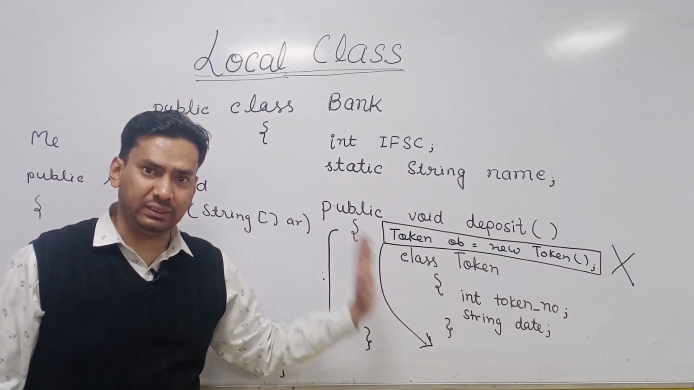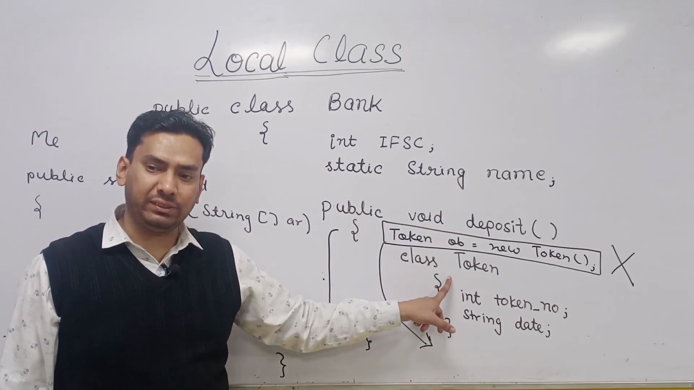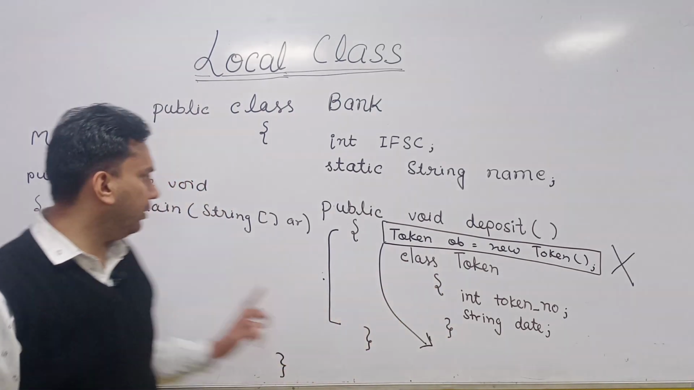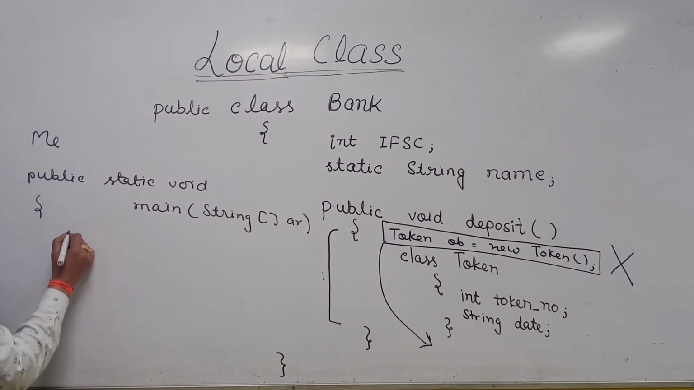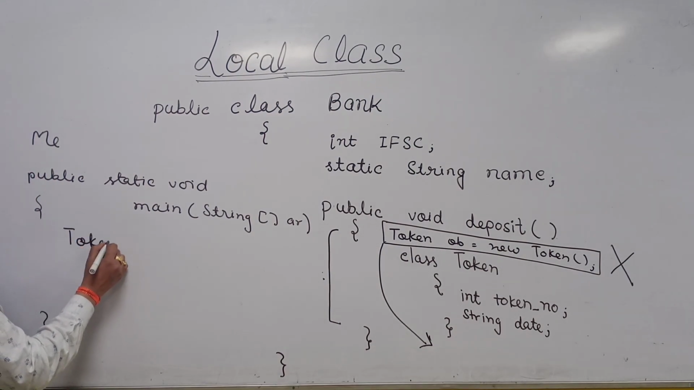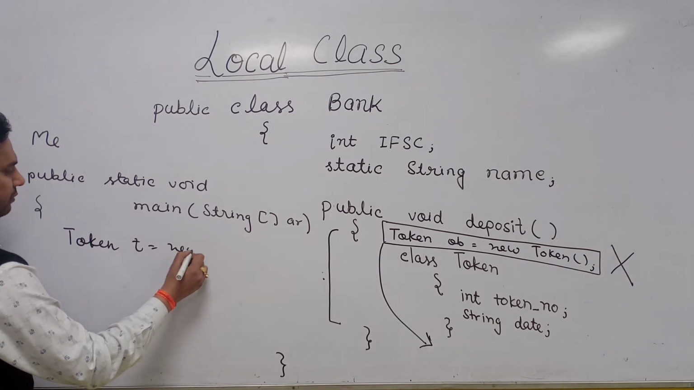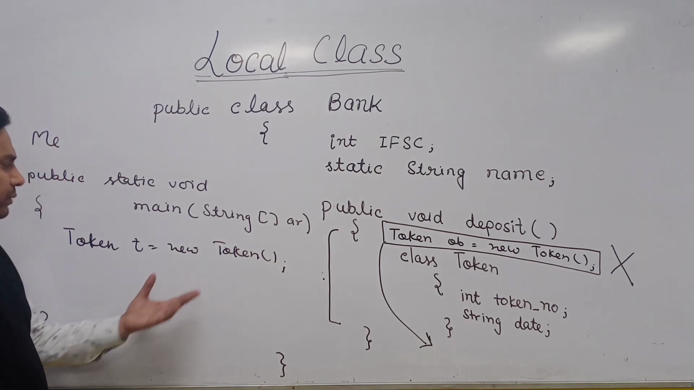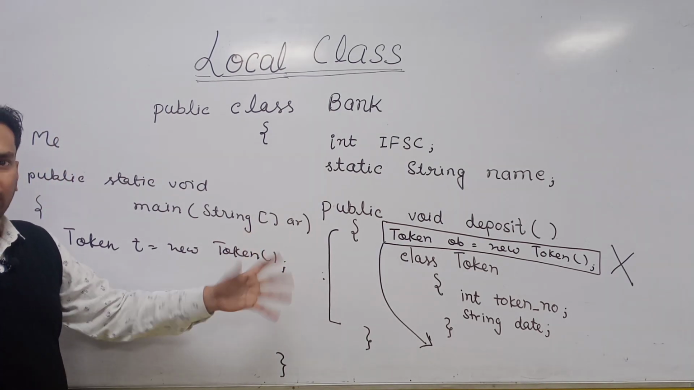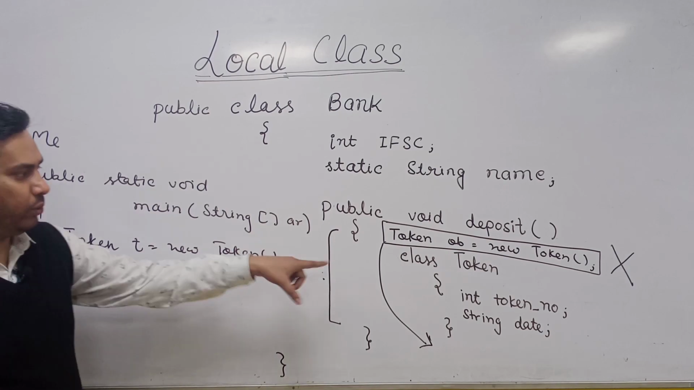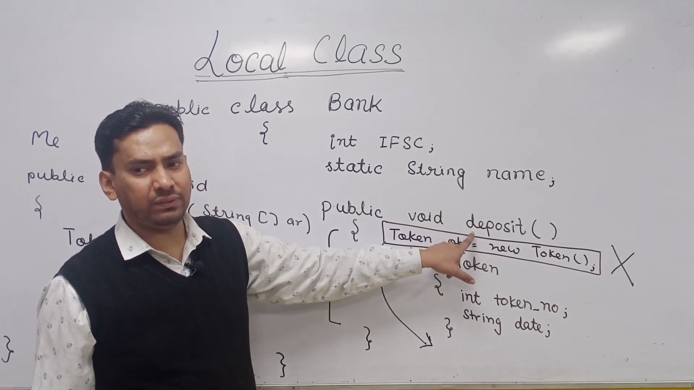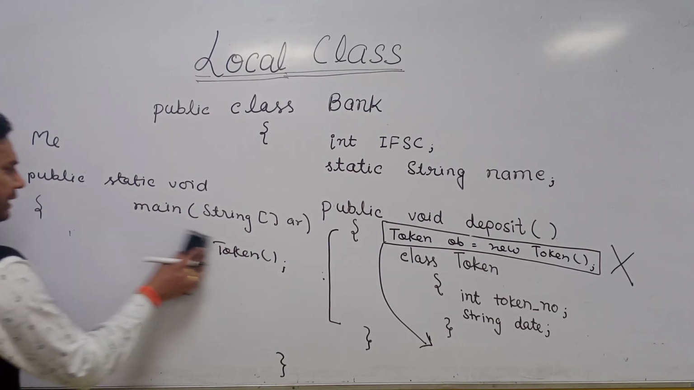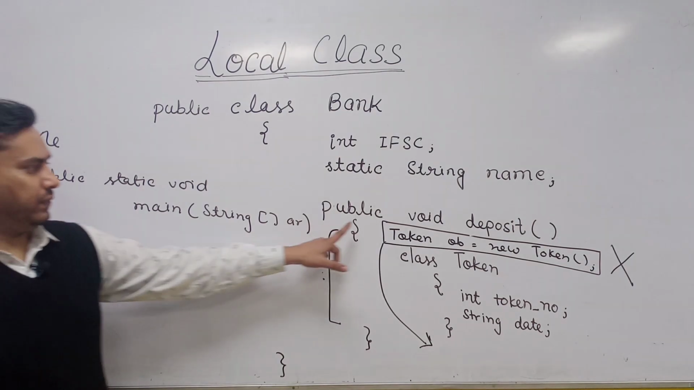When this deposit function runs, then only this class will be loaded and then only its object can be created. You cannot create the object here directly, something like token T is equal to new token. This is not allowed. Why? Because nobody knows what is token. Token class is not present in the memory. It will be loaded in the memory only when this deposit function is called. Very clear?